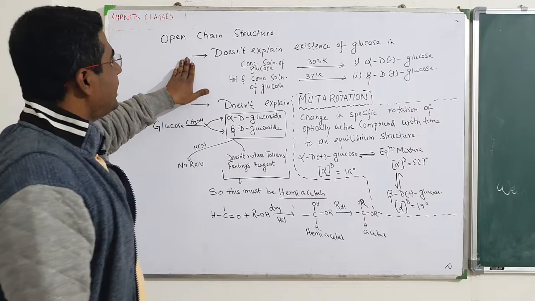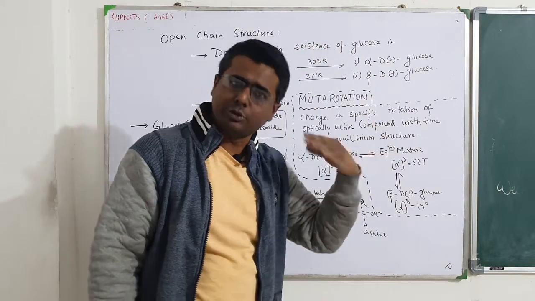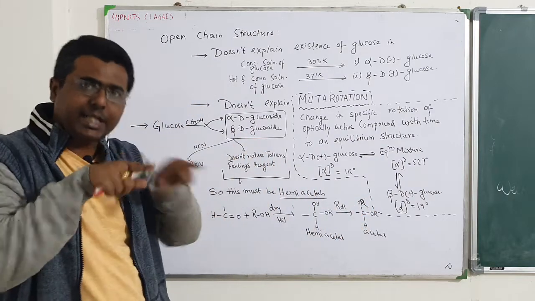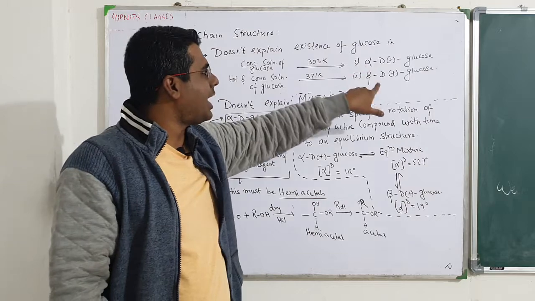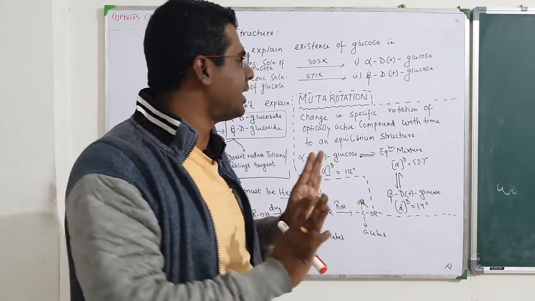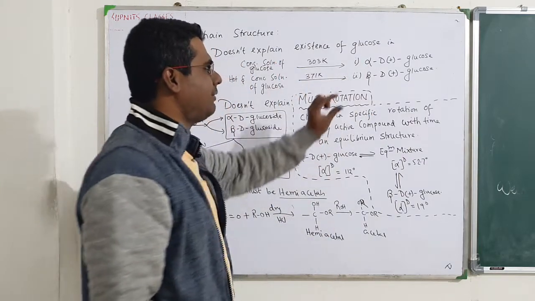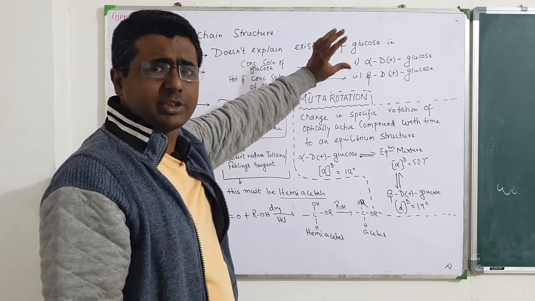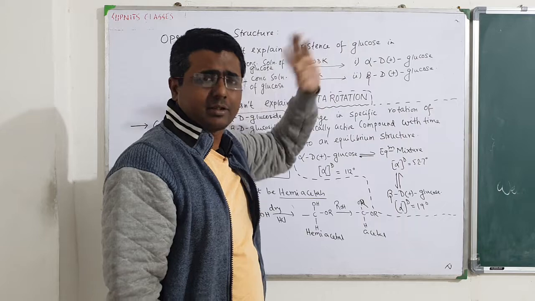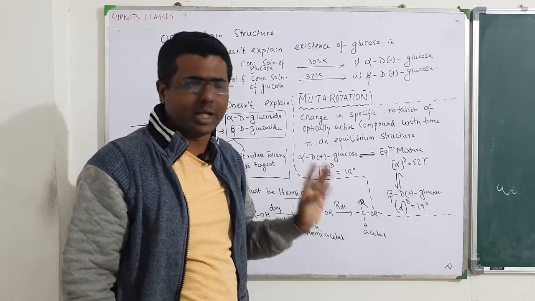Number one, it doesn't explain glucose in two forms. There are two forms of glucose. One we know, D and L form, that we already know. But other than that, even within the D form, we have alpha and beta. What alpha and beta are, we don't know yet. We are going to study it, so don't worry about it. At this moment, you just know there is alpha and beta type of glucose. These have certain differences in properties, and there is existence of these two types of glucose. But our open chain structure doesn't explain that, so we have to go through that.